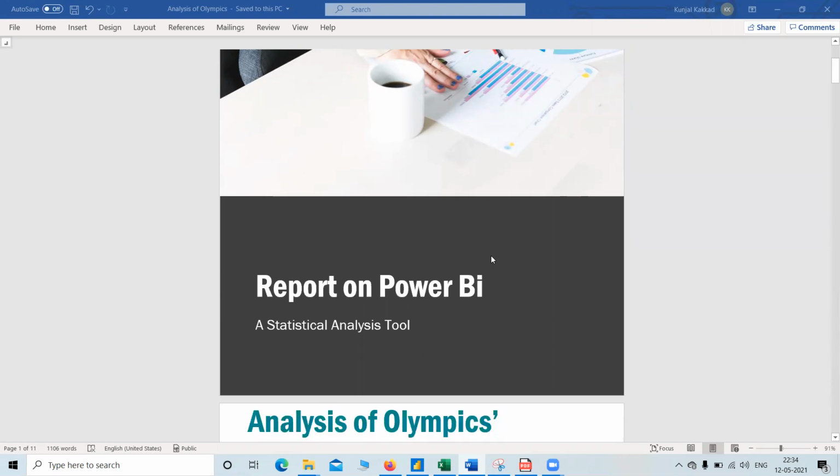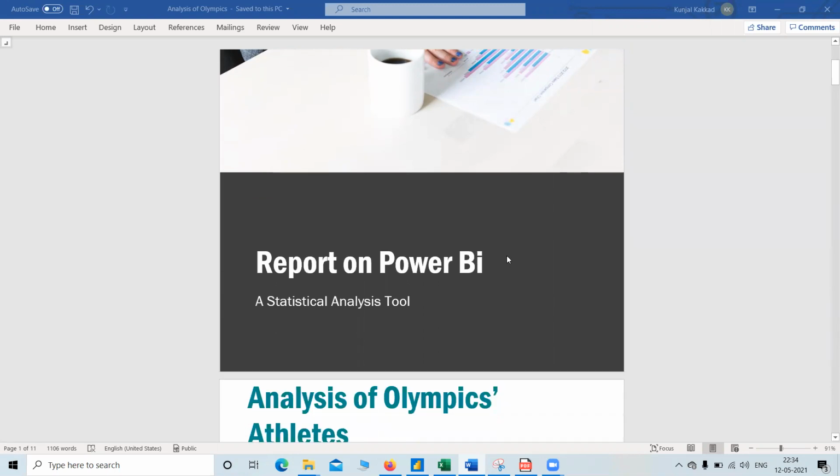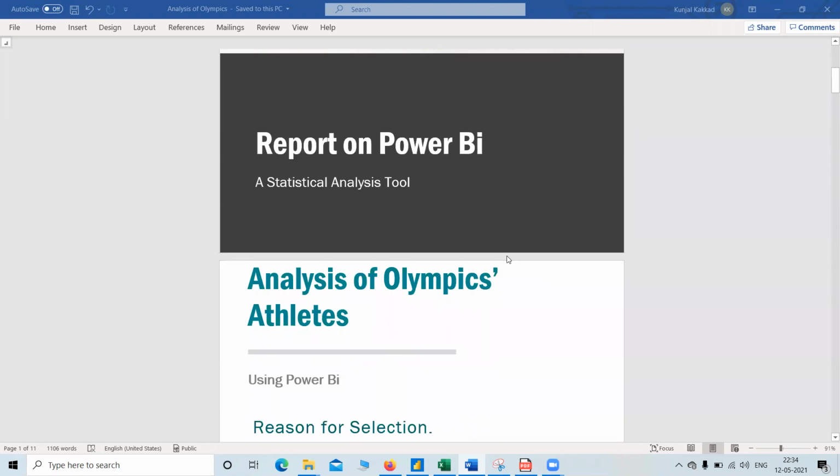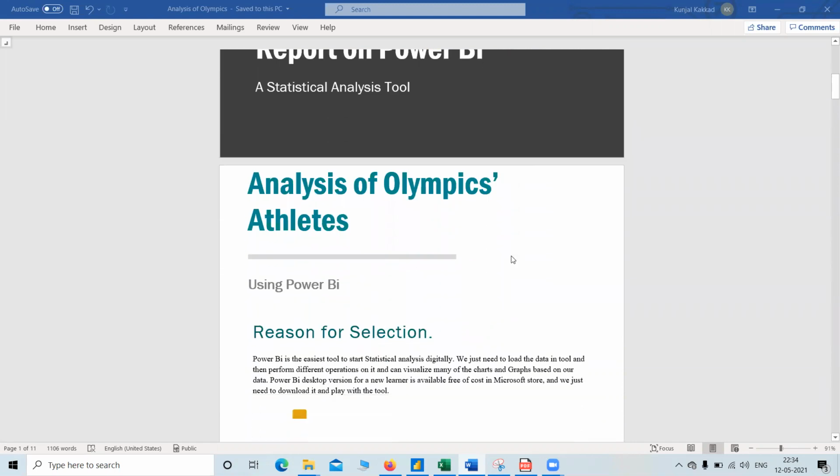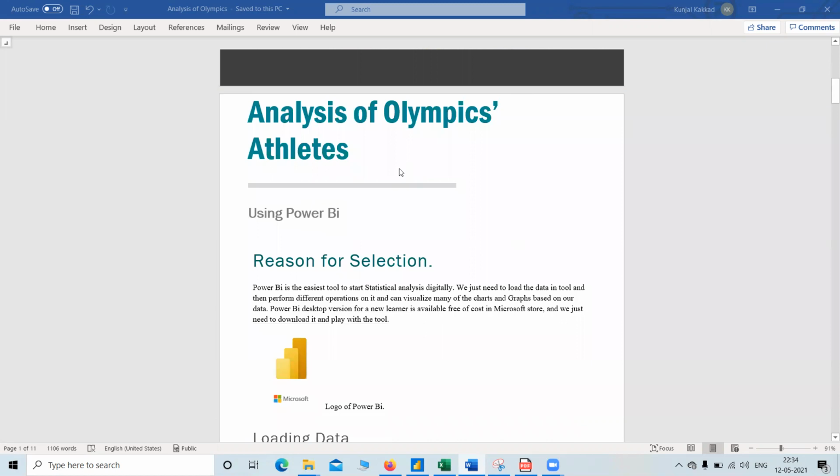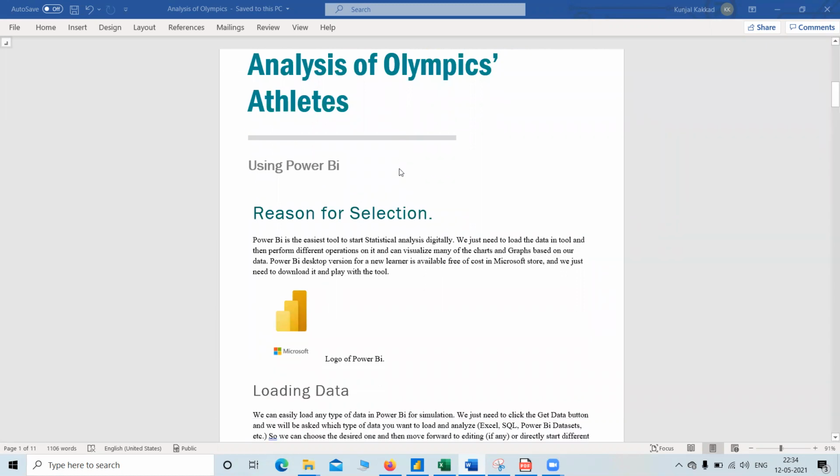This is basically a report on Power BI, which is a statistical analysis tool, under the subject of probability and statistics. So I have done analysis of Olympics athletes. So, reasons for selection of Power BI. We have many reasons, but the main ones are listed.